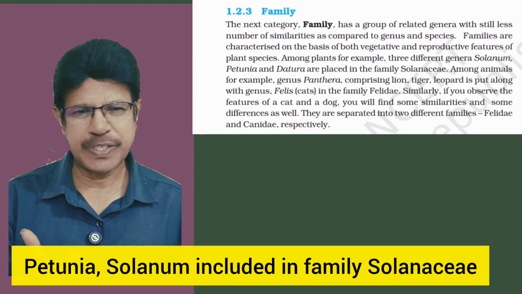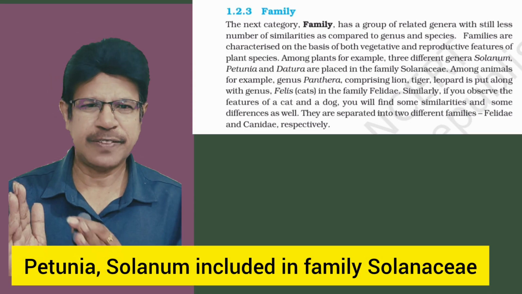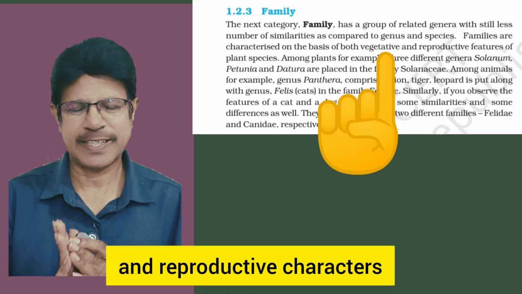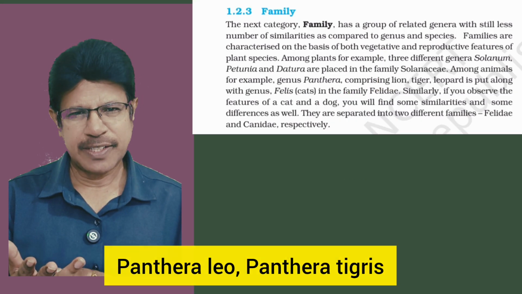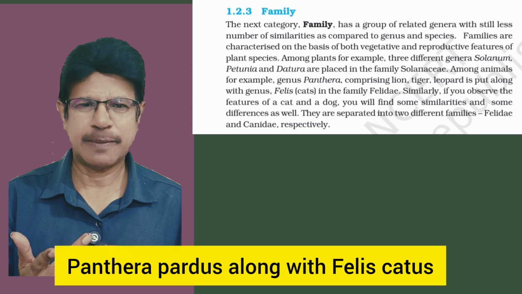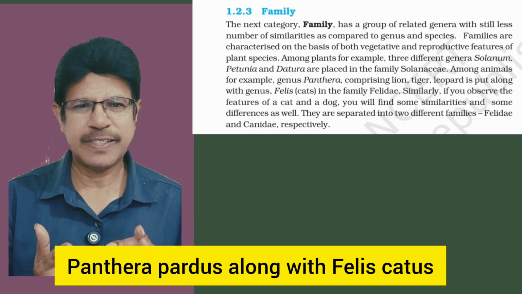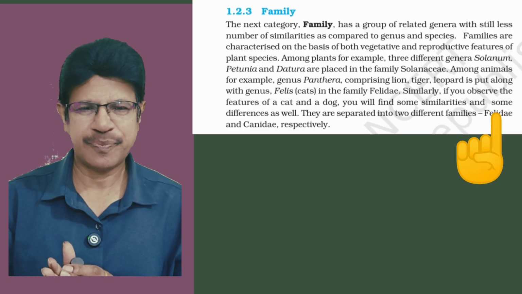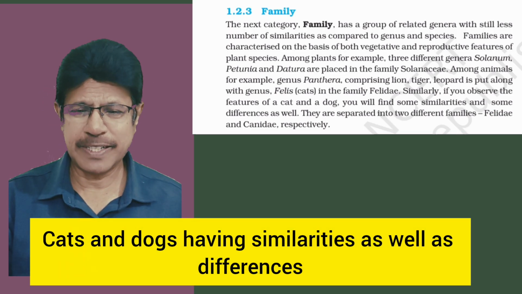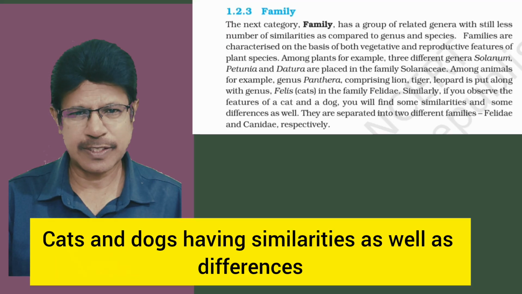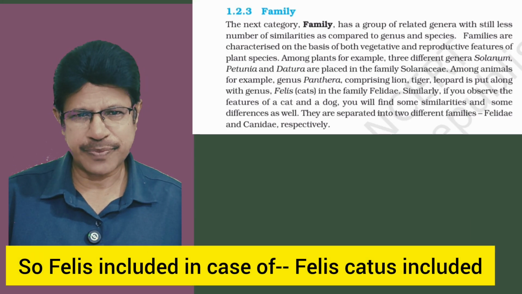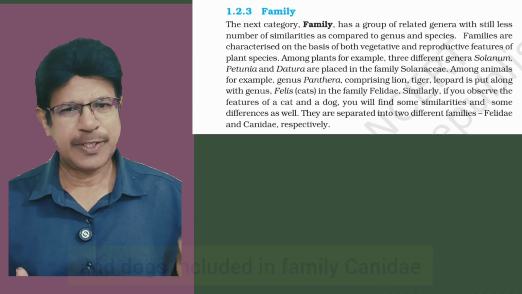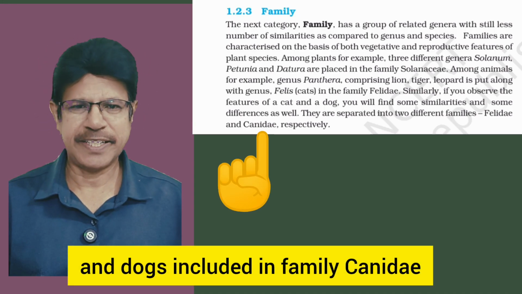Datura, Petunia, Solanum are included in the family Solanaceae based on vegetative and reproductive characters. Panthera leo, Panthera tigris, Panthera pallidus along with Felis catus, cats, are included in the family Felidae. Cats and dogs have similarities as well as differences. So Felis catus is included in the family Felidae, and dogs are included in the family Canidae.